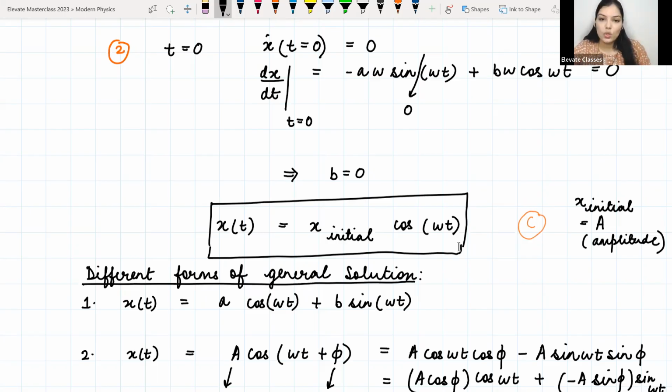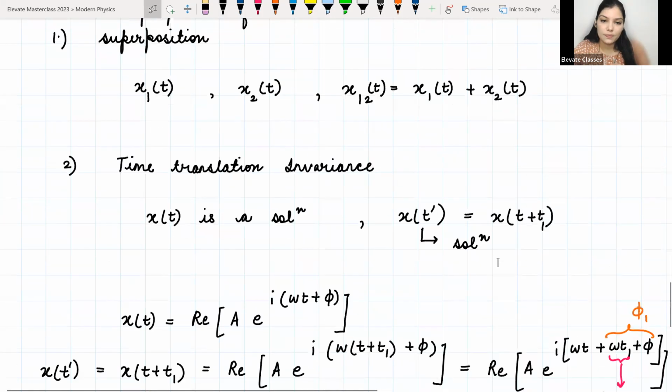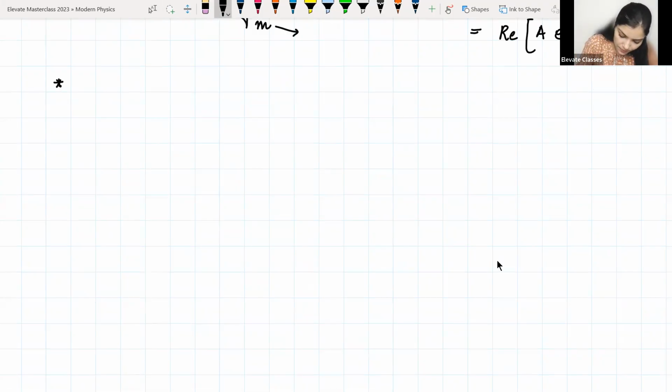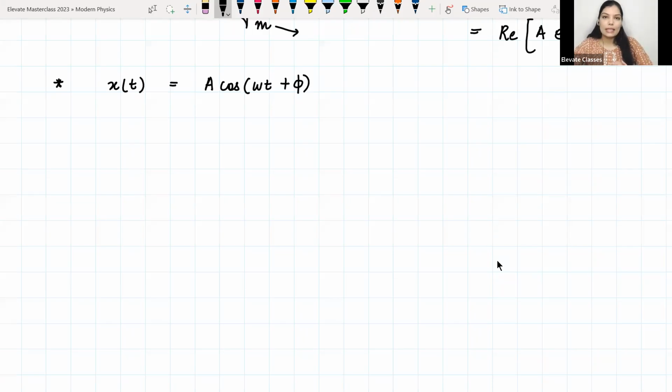ठीक है. So now let us try to calculate what is the velocity and acceleration for our system. So I am going to consider the solution of this type. Cos of omega t plus phi, ये वाला I am considering. So यहाँ पर I have not chosen any initial conditions. I am just taking the general solution. But I know from the understanding कि A क्या होगा? A is going to be the amplitude, and this term is going to be the phase. Okay.